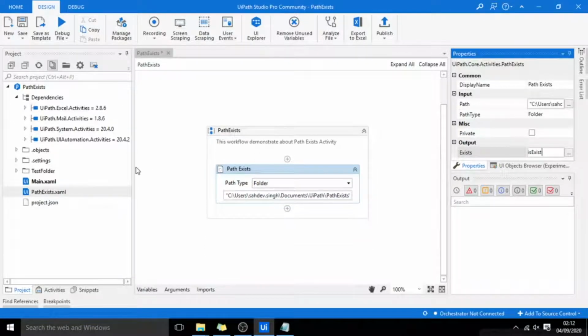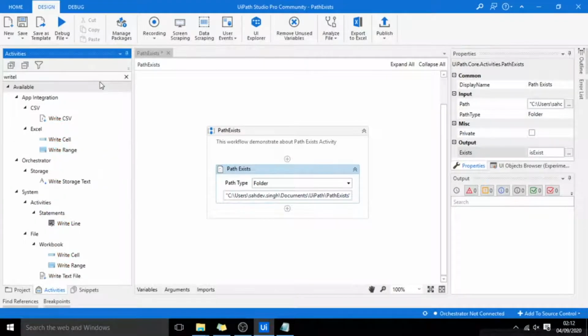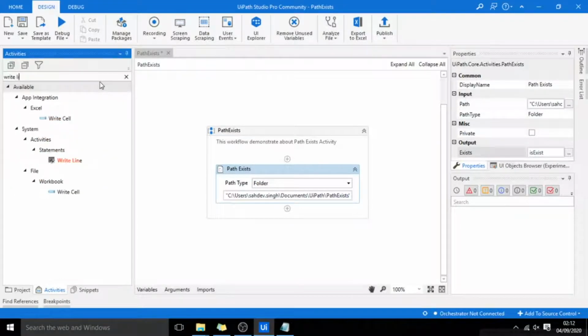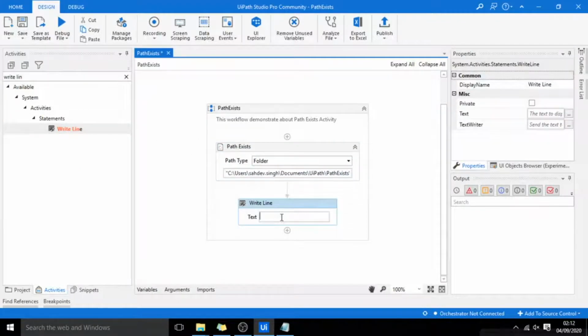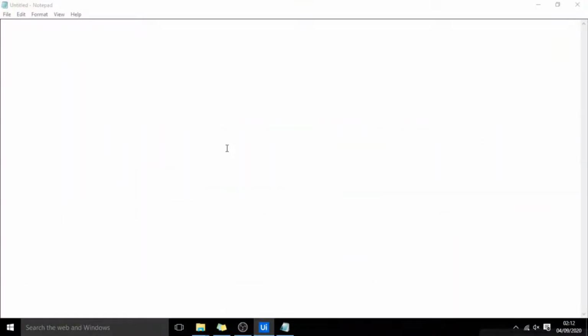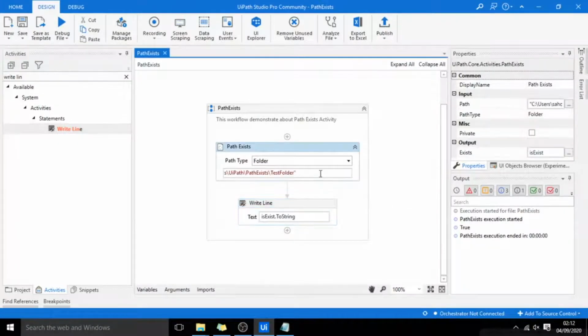If required, I can print the value of that variable. For that, I'll use one activity, that is Write Line, isExist.ToString. I will execute this workflow. It is returning true to me, means this folder exists.